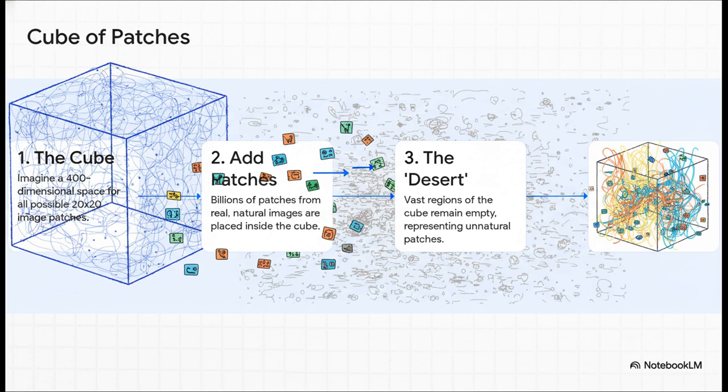You'd find that almost the entire cube is totally empty. It's like a vast desert of just nonsense images, random static. All the real, natural image patches would clump together in one tiny, super structured little area, like delicate threads or filaments. That's the space where our magic formula, P of X, has a really high value.